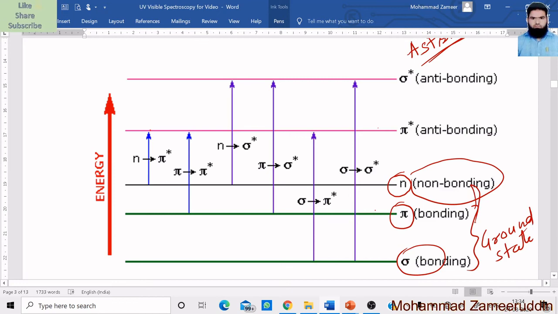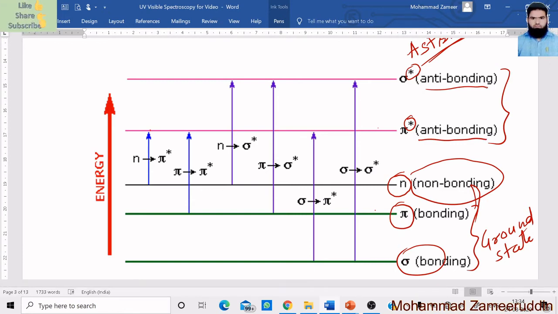Now these two are the anti-bonding orbitals. They are denoted as sigma asterisk and pi asterisk. They are called anti-bonding orbitals because they are unstable orbitals, and electrons will come back into the ground state by releasing the energy. Now let us see the electronic transitions which take place in the molecule.